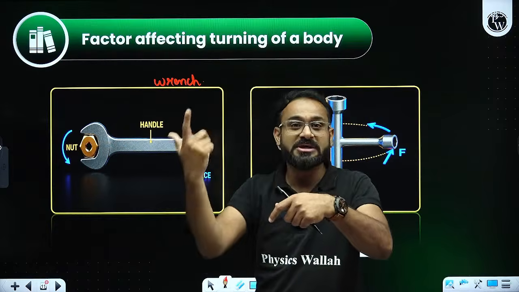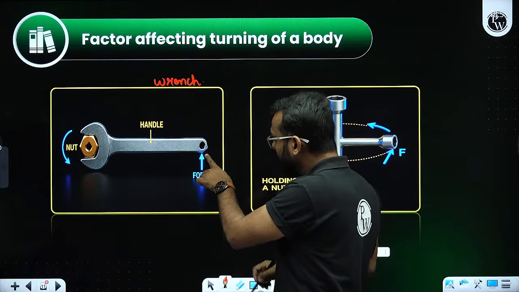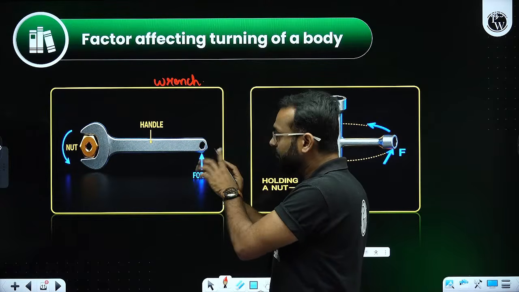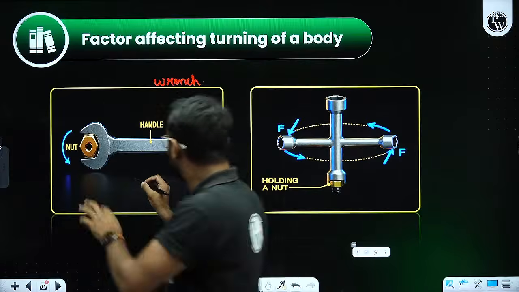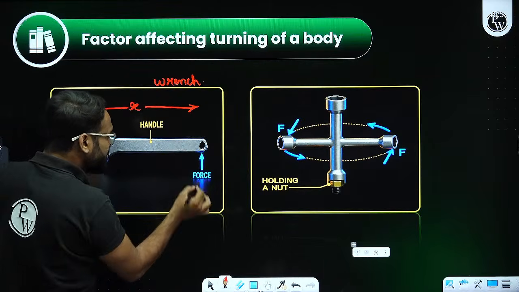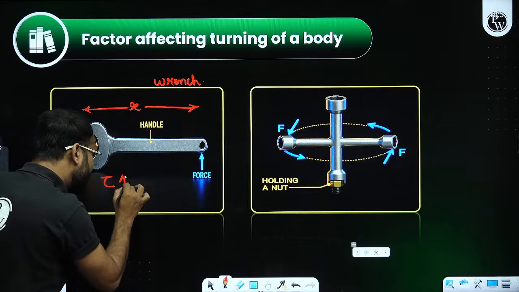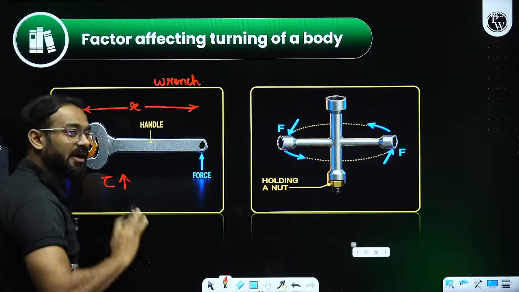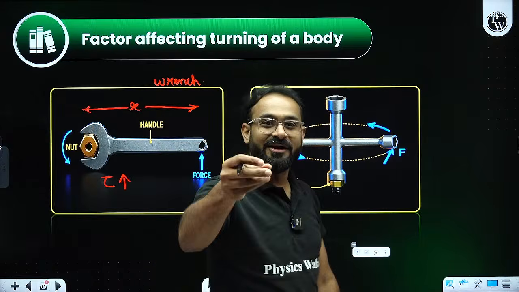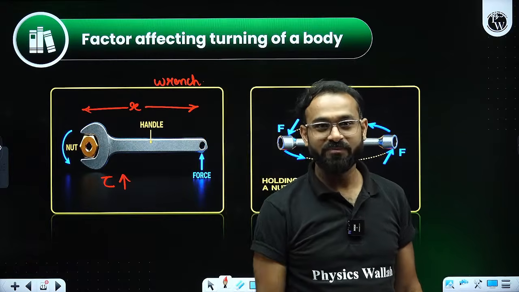The reason is quite simple. The force you are providing is in this direction, and this much is the distance. That means the value of moment of force is going to be higher, and the nut can be easily tightened or loosened.